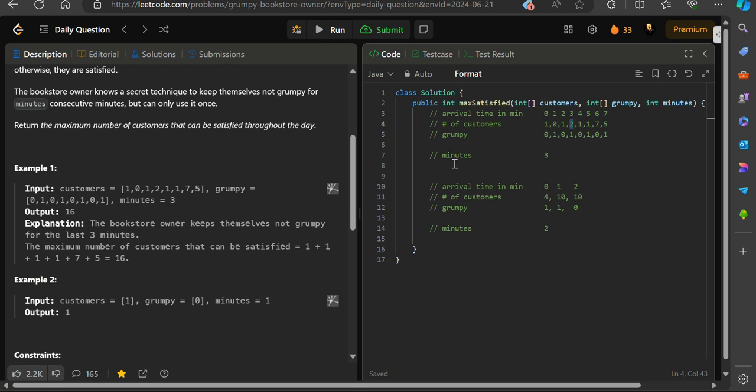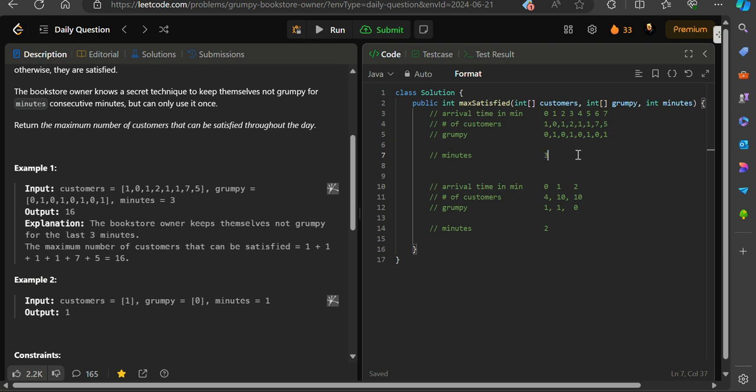So to satisfy the maximum number of customers, the bookstore owner has a secret trick up his sleeve. That is, he can stay calm for a consecutive run of these 3 minutes. He can be consecutively 3 minutes happy and can serve the customers with satisfaction. So we want to figure out the maximum number of customers he can serve with satisfaction.